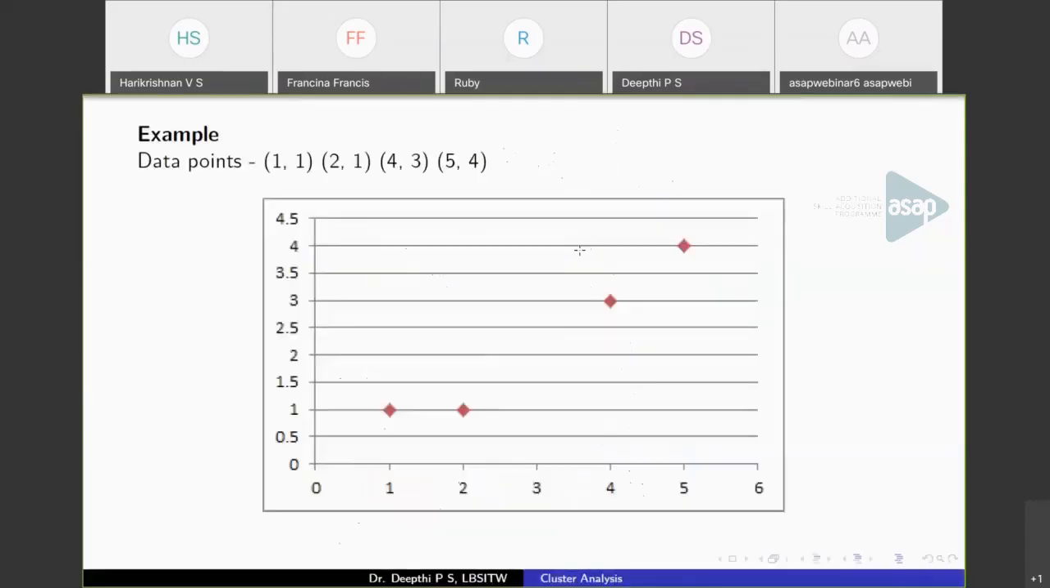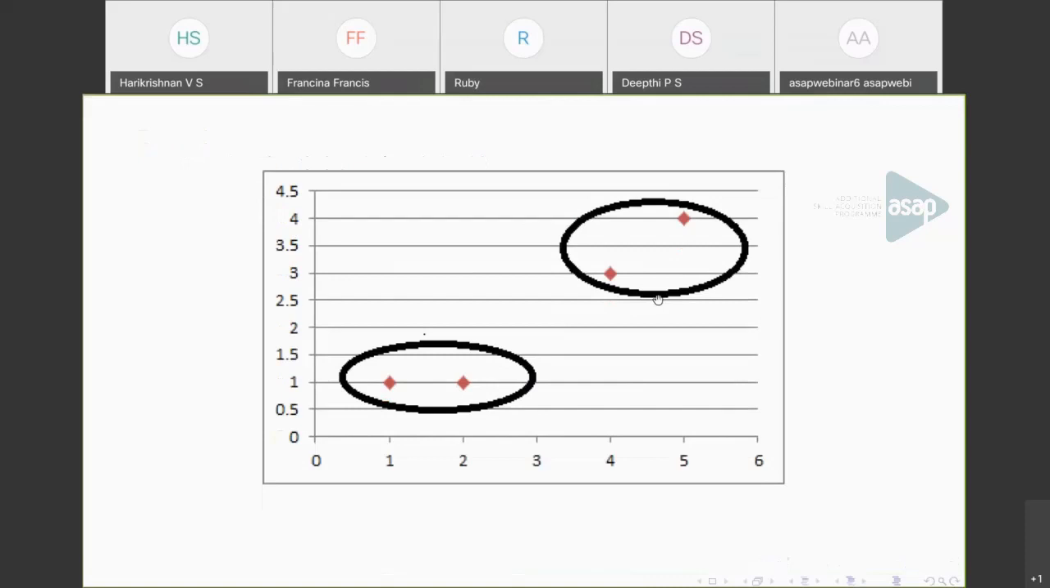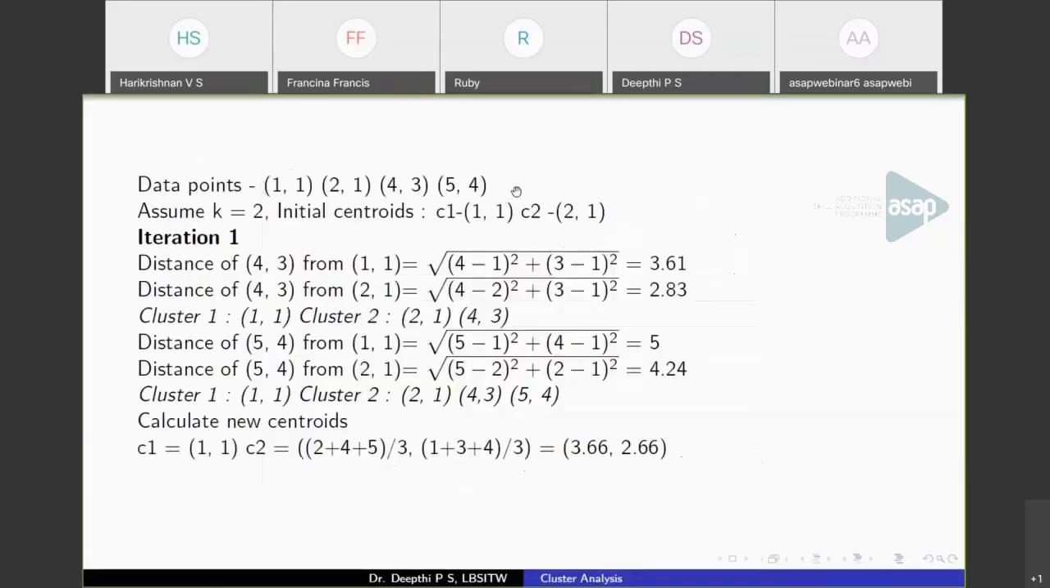Now, see a numerical example, a simple example. I have considered just 4 points, two-dimensional points: 1, 1; 2, 1; 4, 3; 5, 4. These are the points. This would be the obvious cluster that you will be getting. So we'll see how you get these clusters. These are the data points. I'm assuming k equal to 2, that is the number of clusters is 2.